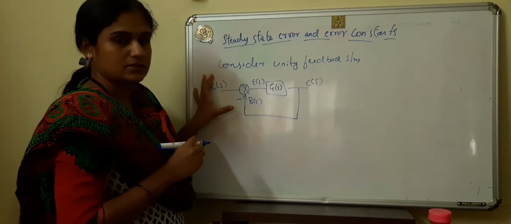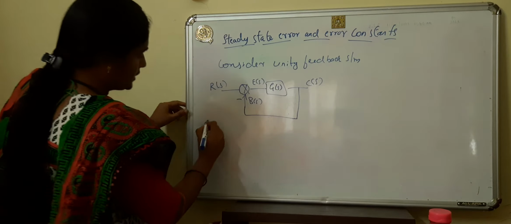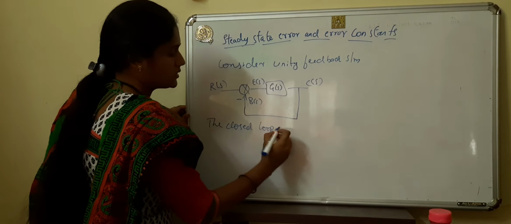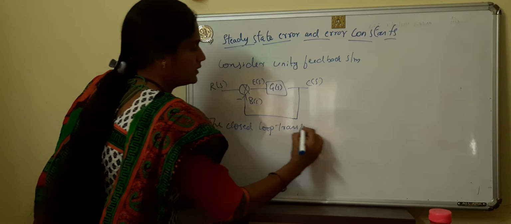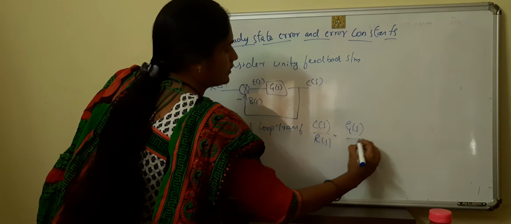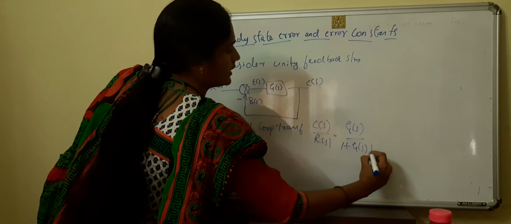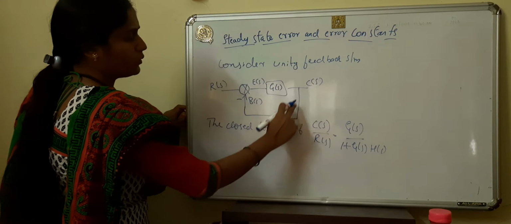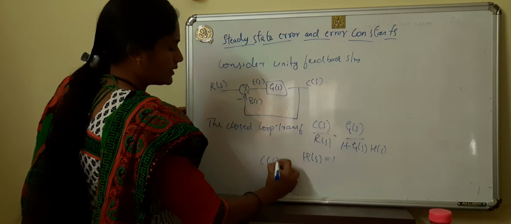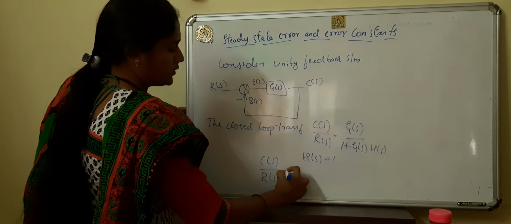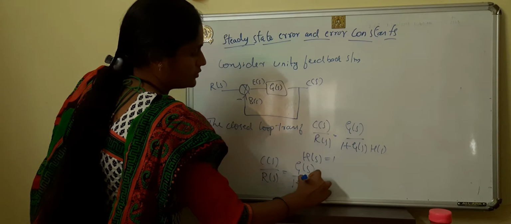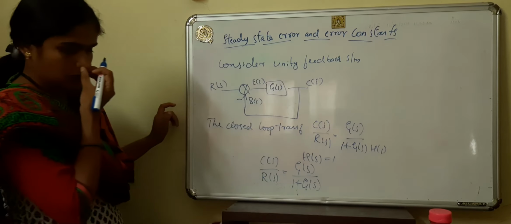Consider a unity feedback system. The closed loop transfer function of this system is given by C of S by R of S equal to G of S divided by 1 plus G of S H of S. Here it has only unity feedback, so H of S becomes 1. So C of S by R of S is equal to G of S divided by 1 plus G of S.